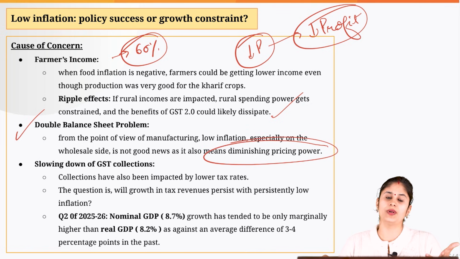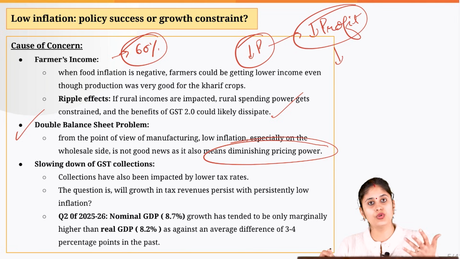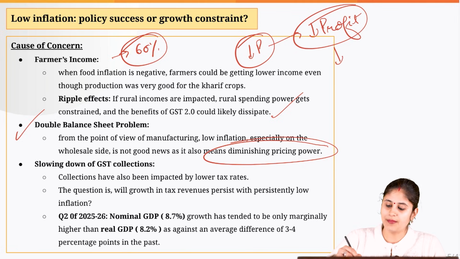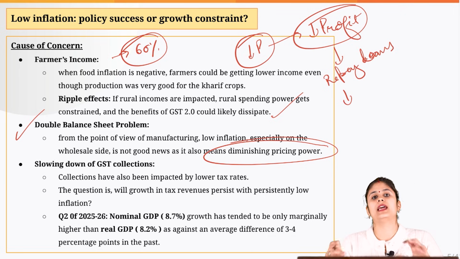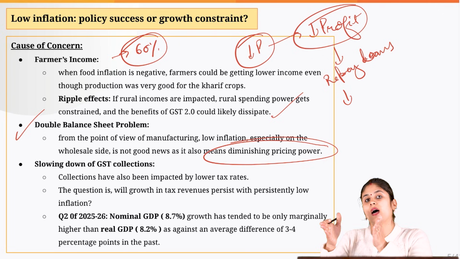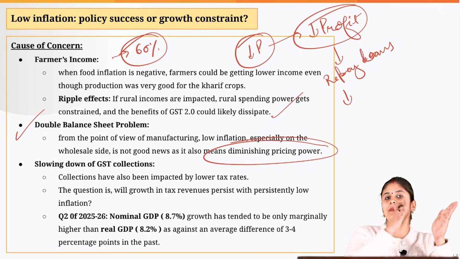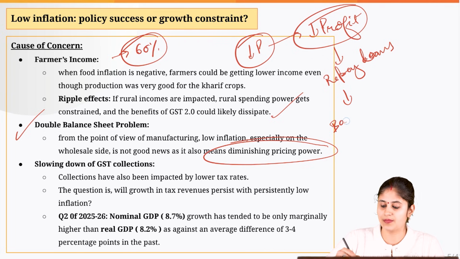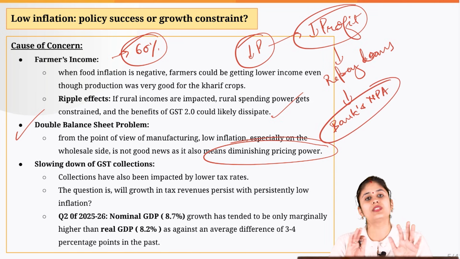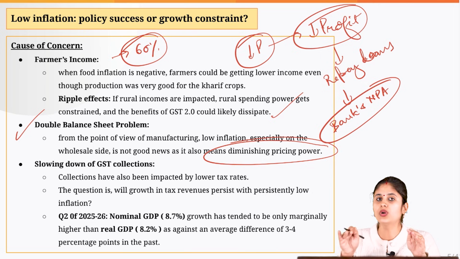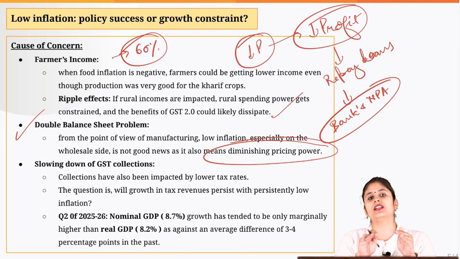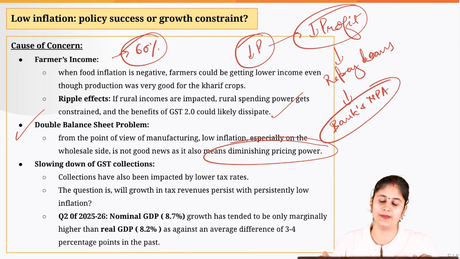So if the corporate houses are not able to make huge profits, ultimately they might not be able to repay the loans that they have taken from the banks. And if there is a problem with the corporate house's balance sheet, it would ultimately get reflected in the bank's balance sheet in the form of NPA. I am not saying that this has happened currently, but these are the possibilities if we don't address this lower inflation level that we are currently witnessing in India.